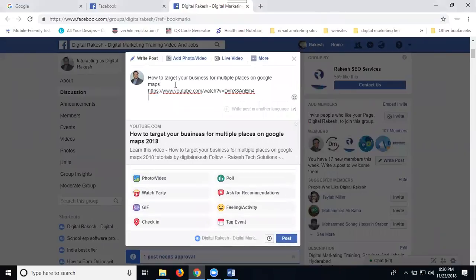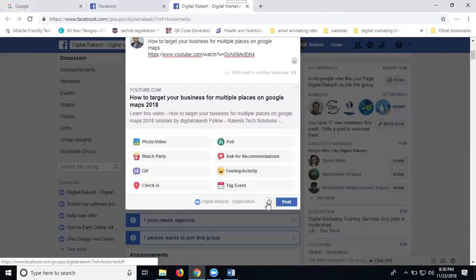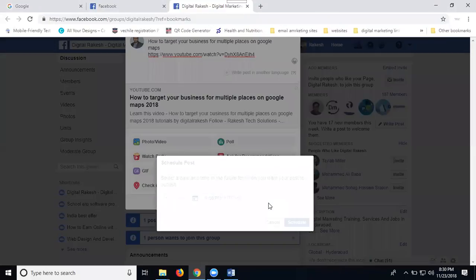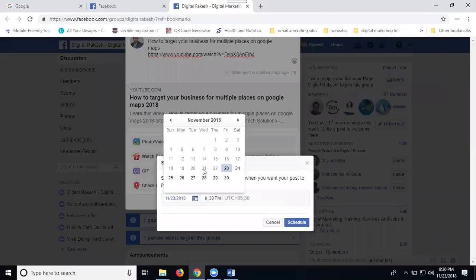Facebook page supports backdate and schedule post, but Facebook groups support only scheduled posts up to 2 months of time. Once you select your post, here the option is called schedule post. Now click the date: November, December, January. How many months? Only 2 months. Now click today's date.